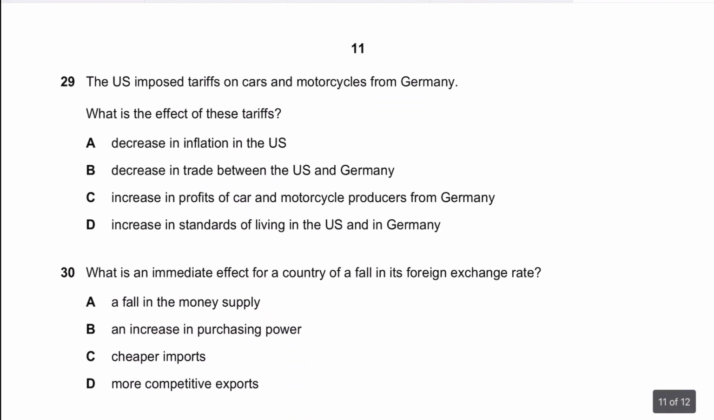Question number 29 says the US imposed tariffs on cars and motorcycles from Germany. What is the effect of these tariffs? Tariffs are basically taxes on imports in order to reduce the size of your imports, and it makes imports expensive by increasing the world price of imports, so that your expenditure is focused more on domestic goods and less on imported goods. But the effect of tariffs obviously depends upon the price elasticity of demand for imports.